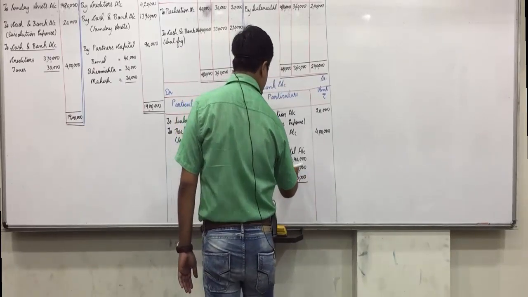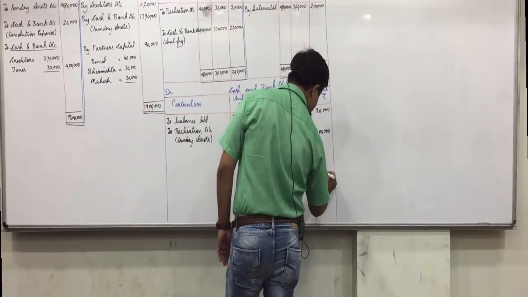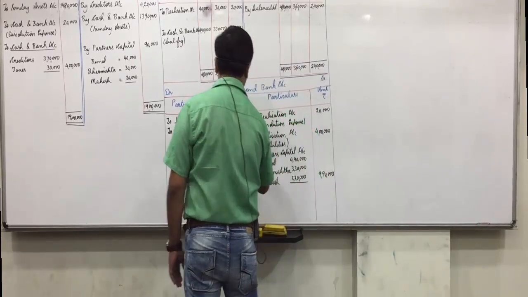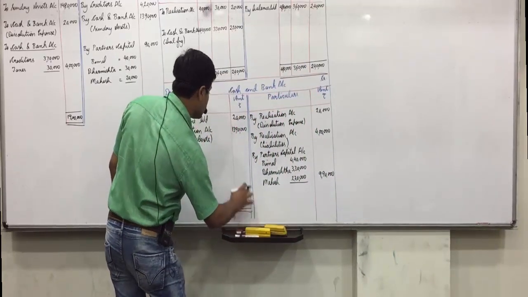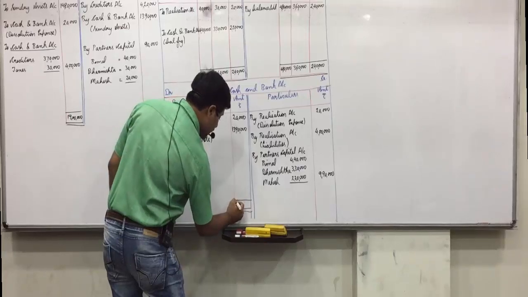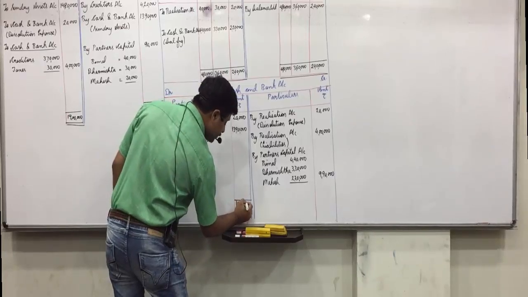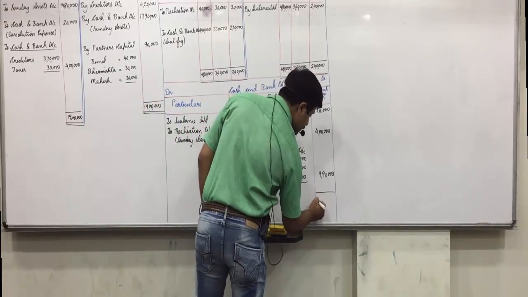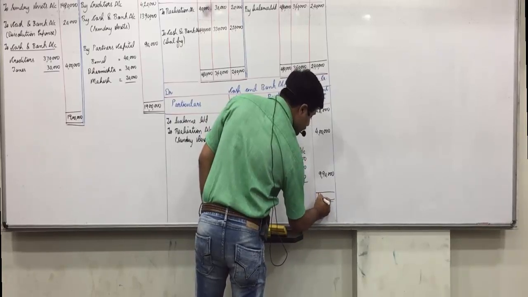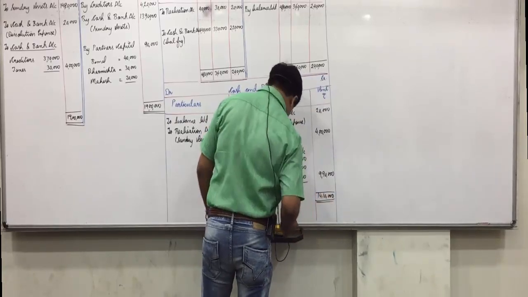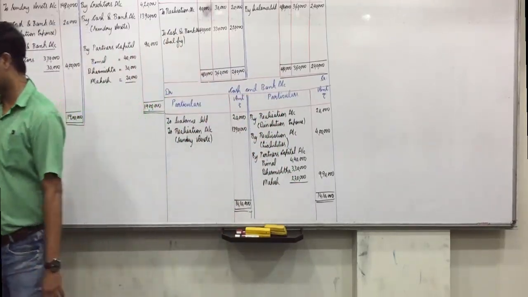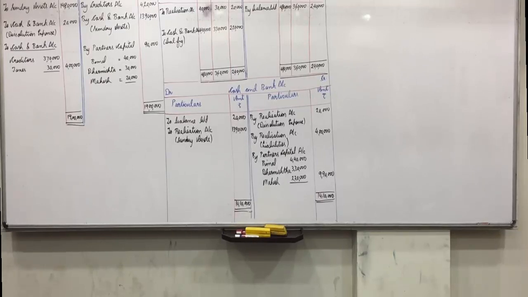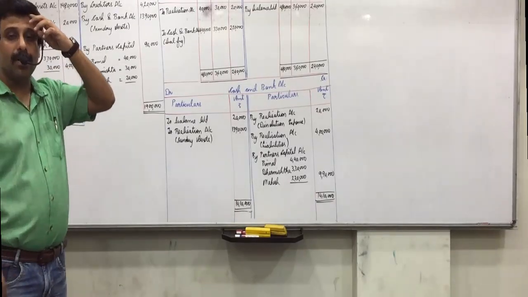Totals 9,90,000, 15,90,000, 14,10,000. So, does it tally? So, all are clear with this? Any doubts on this?